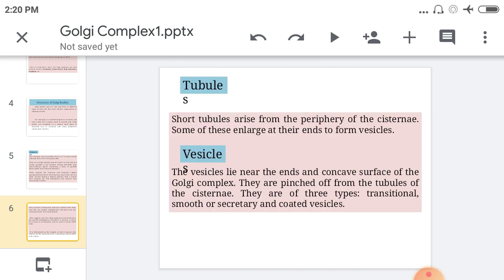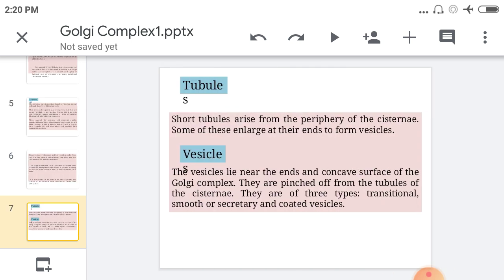After that, the tubules. Tubules are short structures, and they also arise from the periphery of the cisternae. You know that the Golgi complex arises from the endoplasmic reticulum, but these tubules arise from the periphery of the cisternae. It means the pinched ends of the cisternae, and some of these enlarge at their ends to form vesicles. It means these tubules are enlarged and then form the vesicles. Now this is about the tubules.